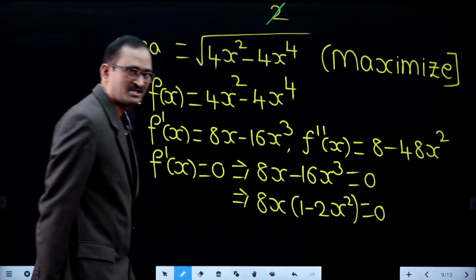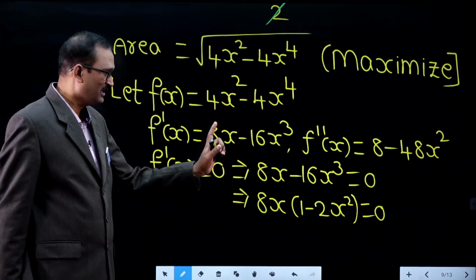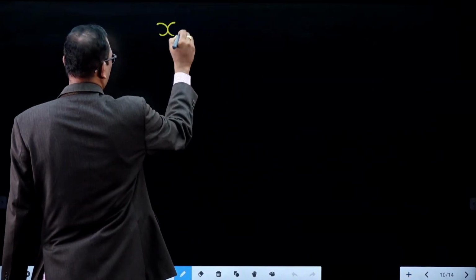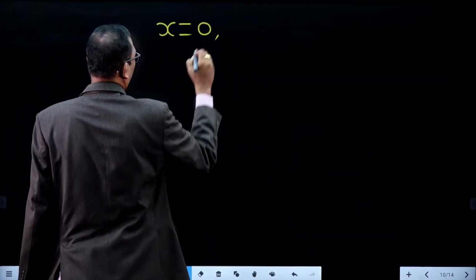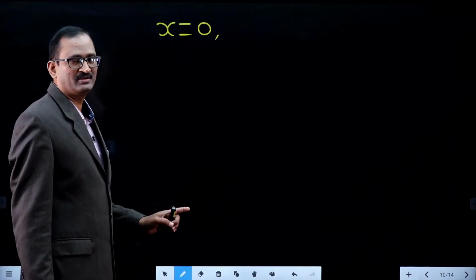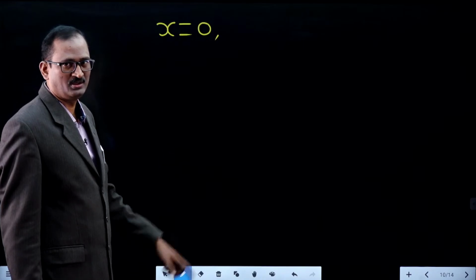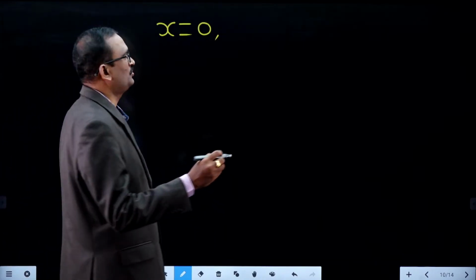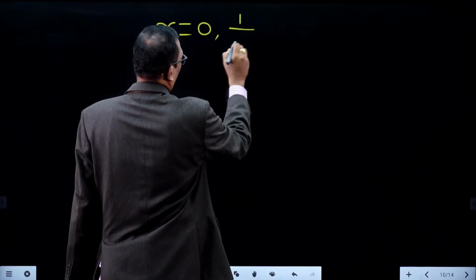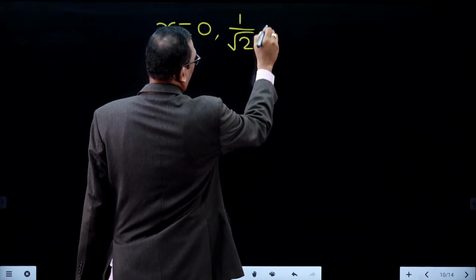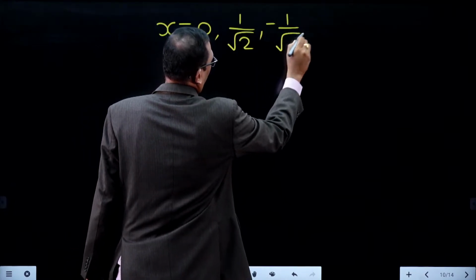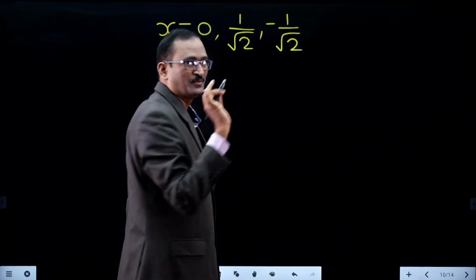So what are the stationary points? 8 cannot be 0, x can be 0. Stationary points are x can be 0, followed by 1 minus 2x square equal to 0, 1 equal to 2x square, x square equal to 1 by 2. So x equal to plus or minus 1 by root 2. These are the stationary points.